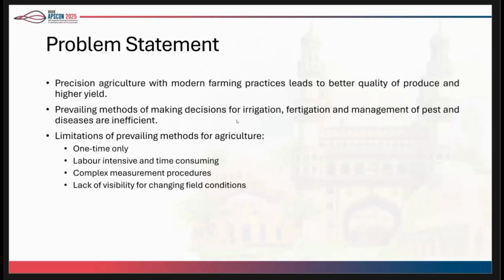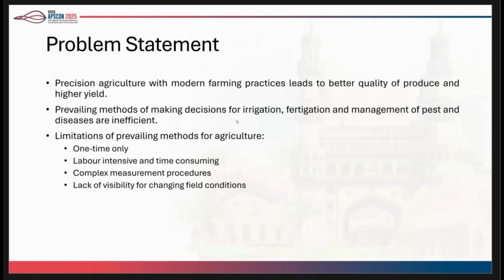So as we know, precision agriculture is going to lead to better quality crops. But at the same time, what we observe in reality is that farmers struggle to take intelligent decisions regarding irrigation and fertigation. Those decisions are inefficient because they are not based on data, but on intuition and the traditional knowledge that they have.